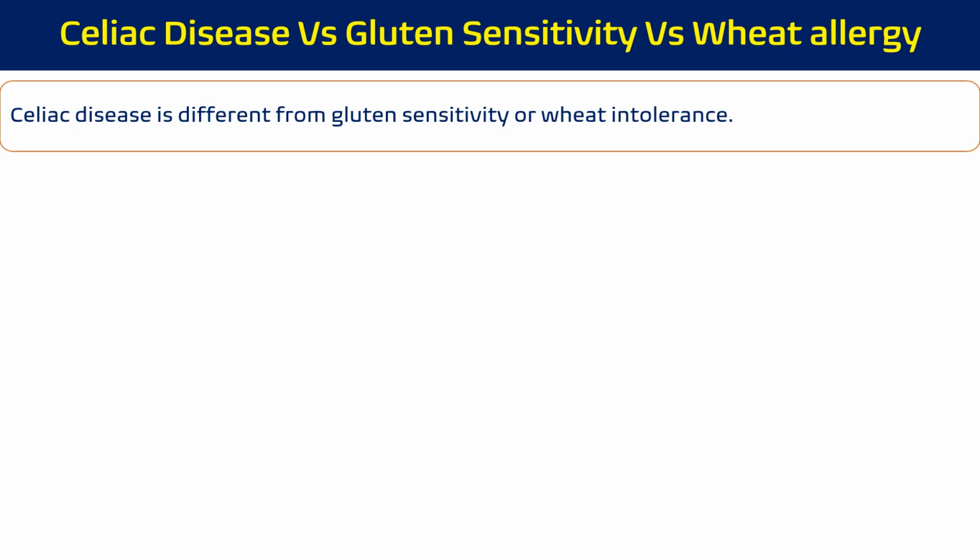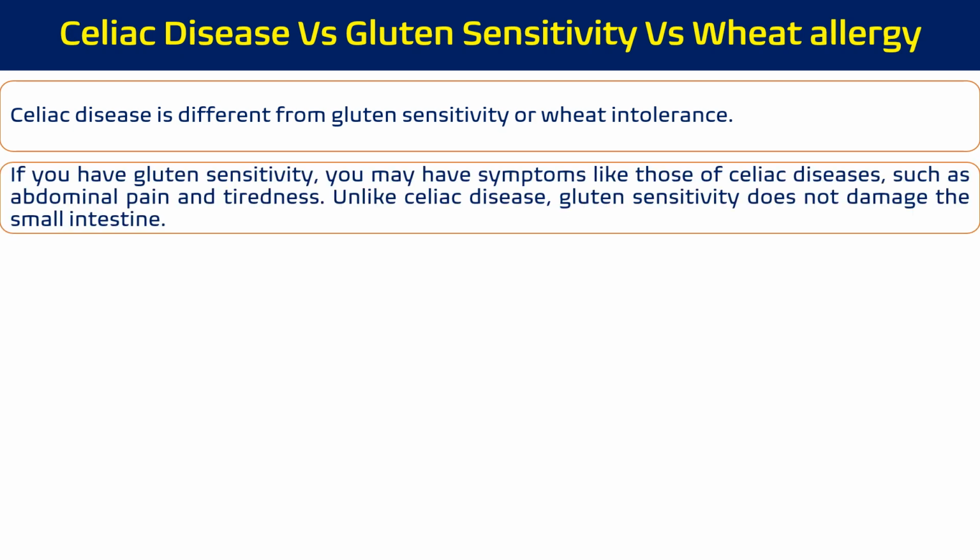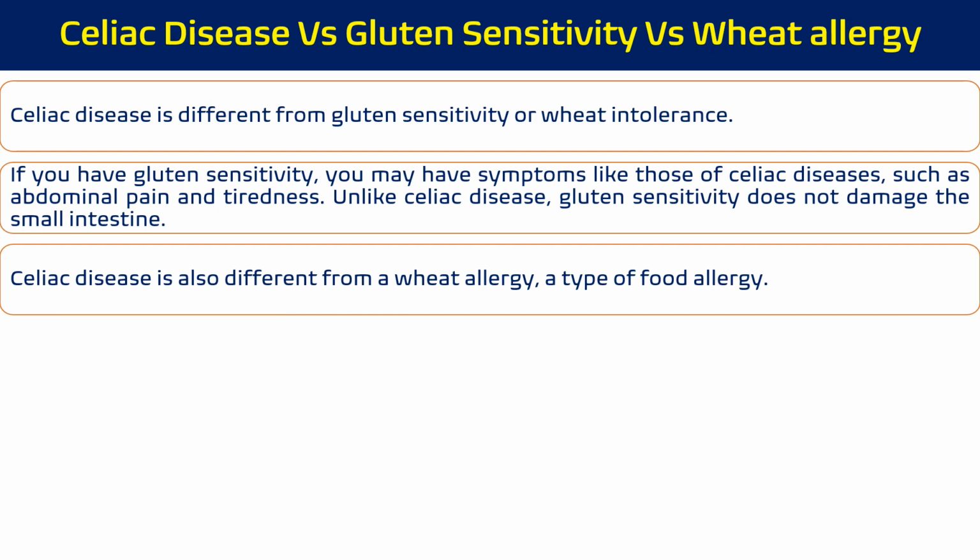Celiac disease is different from gluten sensitivity or wheat intolerance. If someone has gluten sensitivity, they may have symptoms like those of celiac disease, such as abdominal pain and tiredness. But the difference is that gluten sensitivity does not damage the small intestine. In celiac disease, later on we will see a picture of how it damages the small intestine and the brush borders.